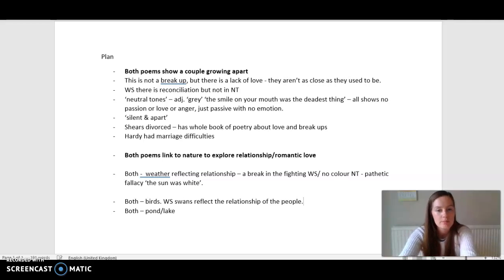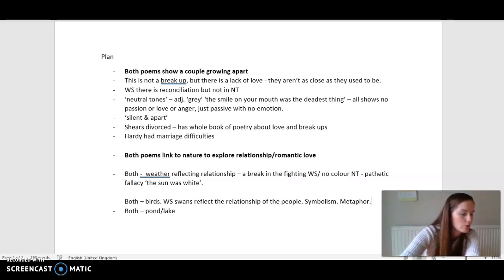First of all, we've got symbolism, because swans are quite symbolic of love, but also we've got this metaphor. The swans are almost a metaphor for the couple, really, a metaphor for love as well, and sticking together. They mate for life. That would be a key quote there as well. And then obviously the couple sees them, and as they walk away, they are holding hands as well.